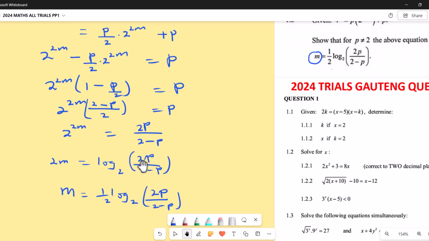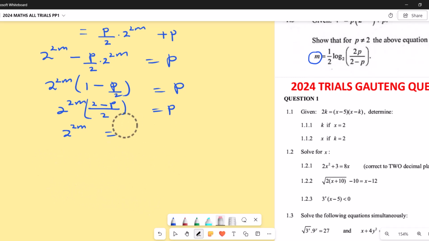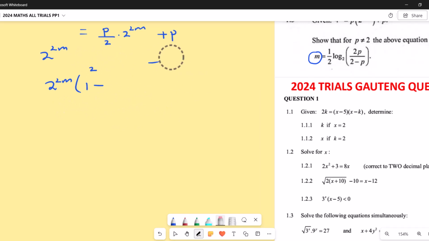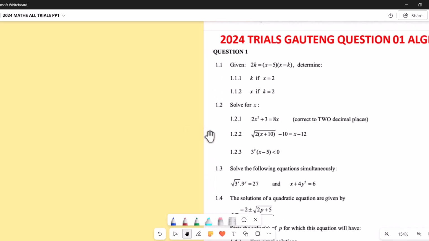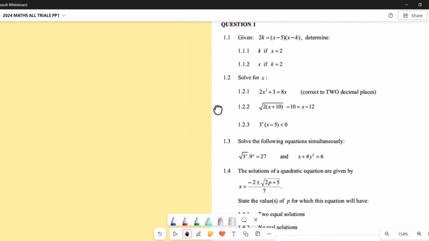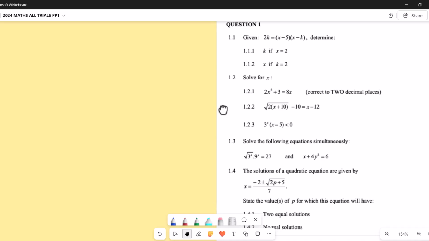Alright, let's go to how 10 now. This how 10 question here. I'm cleaning off the board. Okay, now how 10, they said that given 2k equals to x minus 5 into x minus k, determine the following. Okay, let's check it out here.